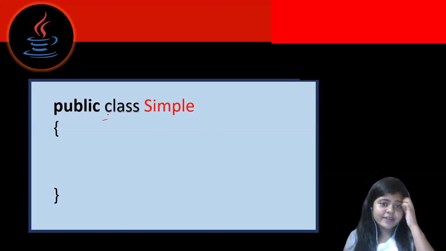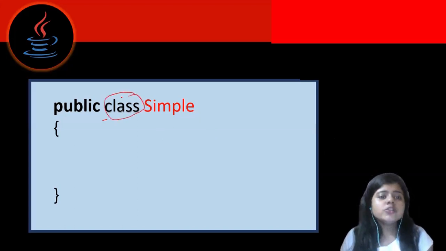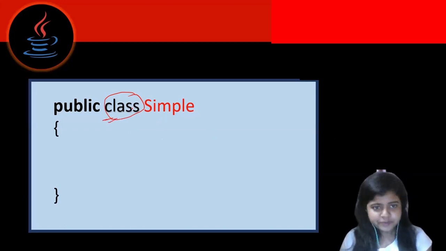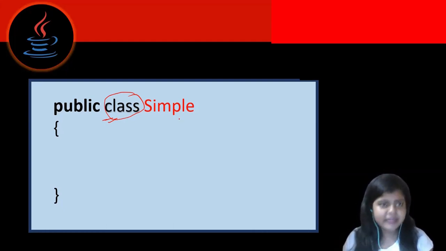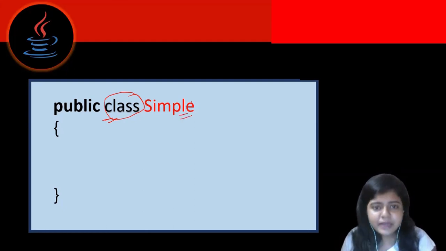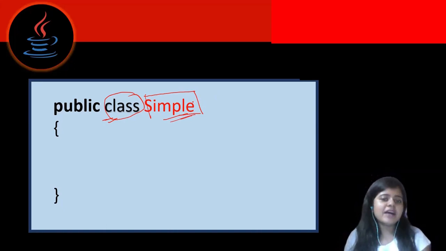Firstly, what's written here is public class and then Simple. Class is a keyword, and this is the very first line that we have to write in our Java code. It's a basic building block of our Java program. Whatever we write, be it a method or a simple variable, will be inside the class. Again, I repeat, a method is nothing but a function. Simple is the class name. Try to write the class name in Java in camel case.